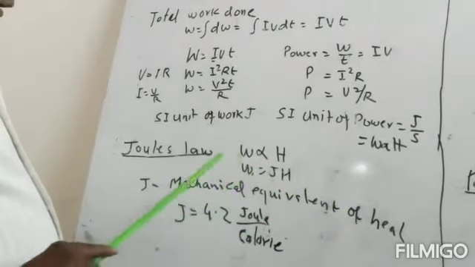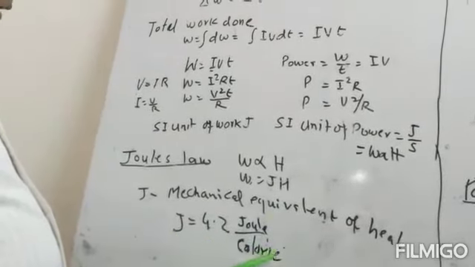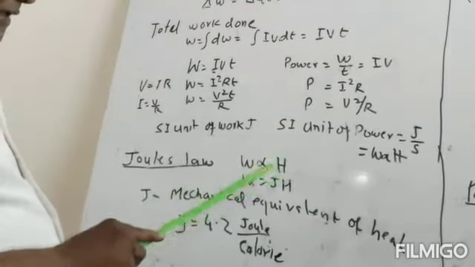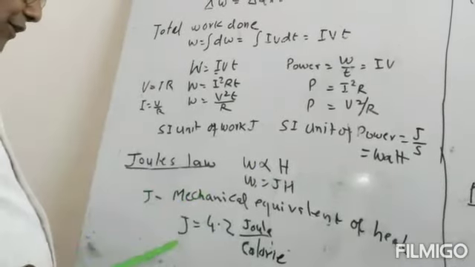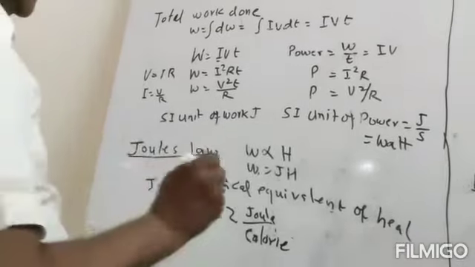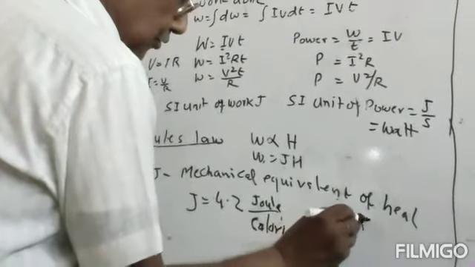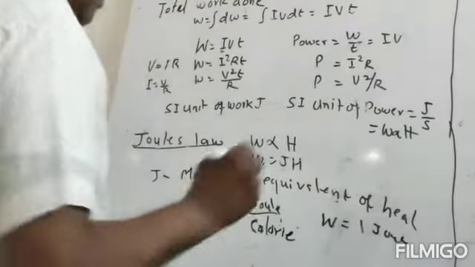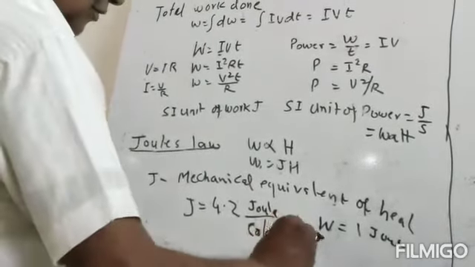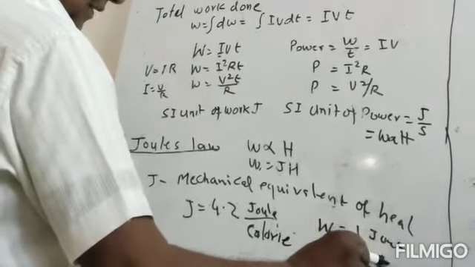So the value of the mechanical equivalent of heat is J equal to 4.2 joule per calorie. The unit of work is joule, and the unit of heat is calorie. So J is equal to 4.2 joule per calorie. Suppose W is equal to 1 joule, then the heat produced will be H equal to 1 by 4.2 calorie.